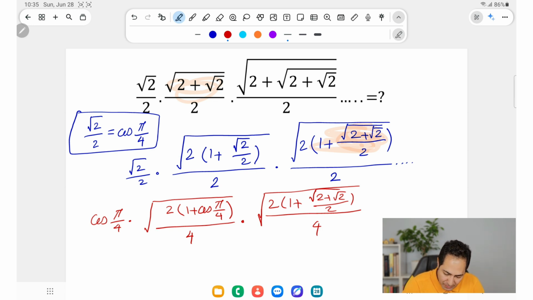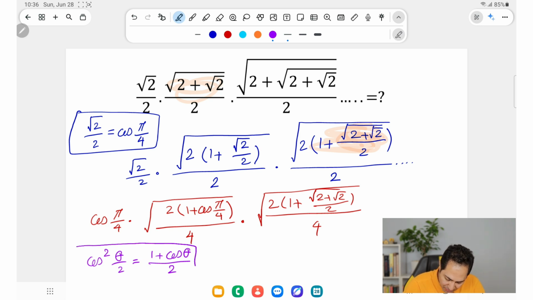Okay, so we have a beautiful identity, and that is cosine squared of theta over 2 is equal to 1 plus cosine of theta over 2. So this is another beautiful identity we can use here. This is going to turn into cosine of pi over 4 dot square root of 2, and the 4 are going to cancel each other out.